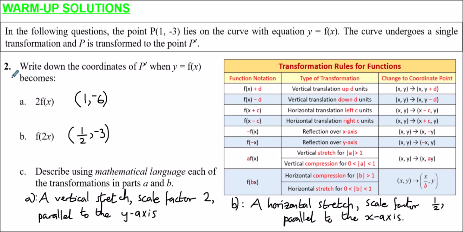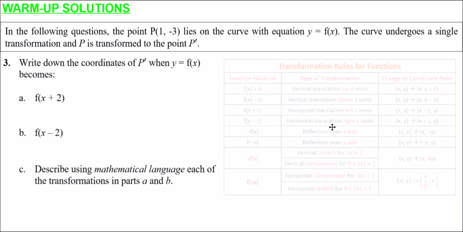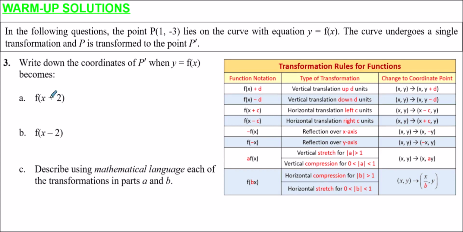So let's have a look at question 3. Question 3, we've got transformations where the change is inside the brackets, so again this is going to affect the x-coordinates. Here's the crib sheet again if you need it. This first one, if a change happens inside the brackets, it affects the x-coordinates in an opposite to common sense way. So rather than adding 2 to the x-coordinate, we're going to actually subtract 2 here.